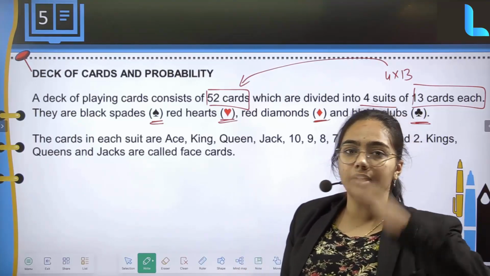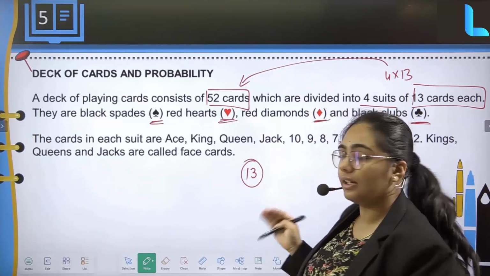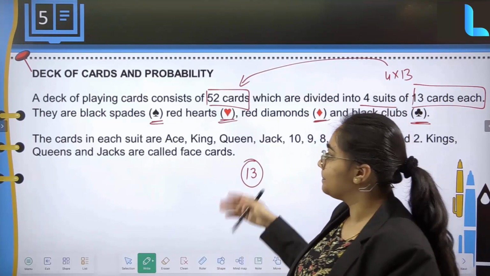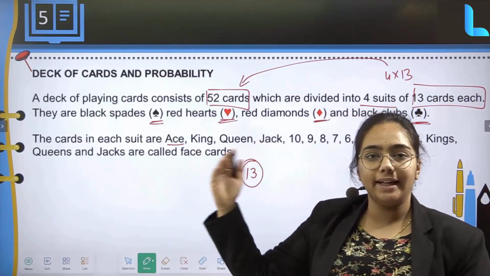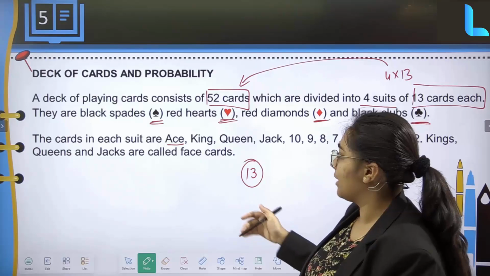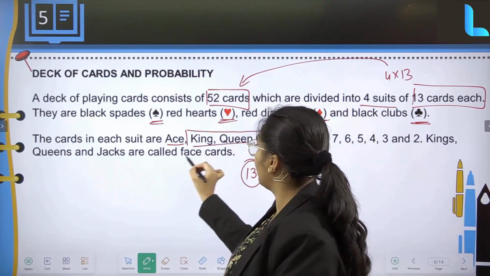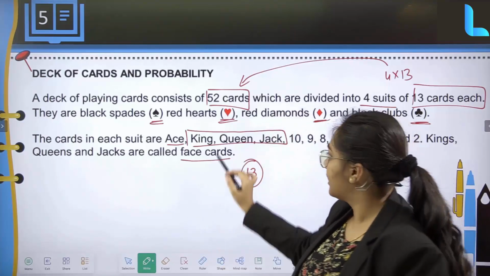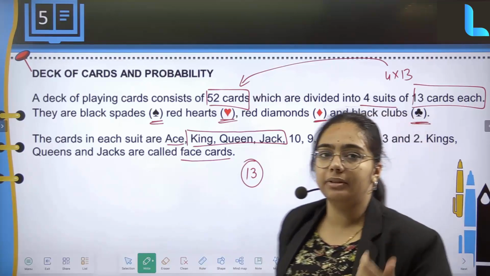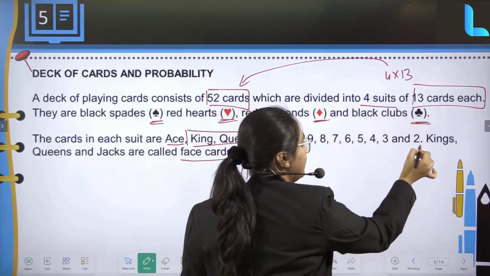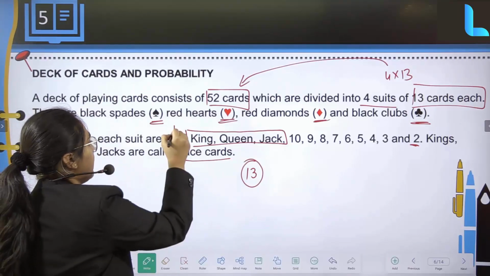Suppose if we just consider one set of it, that is one suit, what are the cards which will be over there? So the order is going to be ace, king, queen and jack, wherein king, queen and jack are called face cards, and the numbers are going to be from 10 till 2, and this ace card is nothing but 1, which will be represented with A.